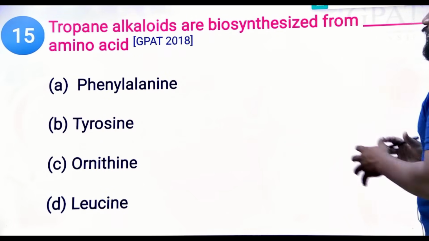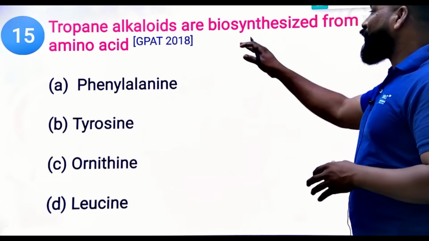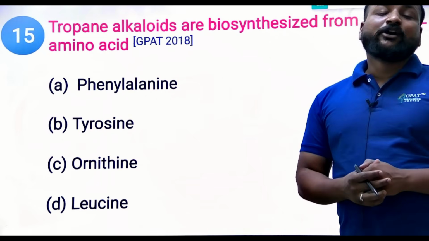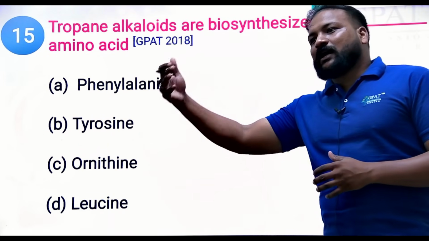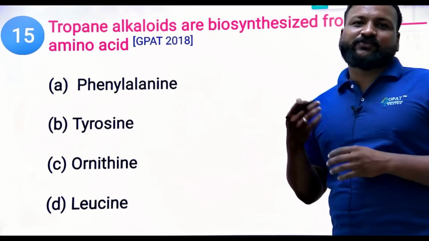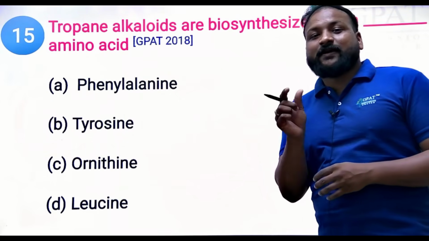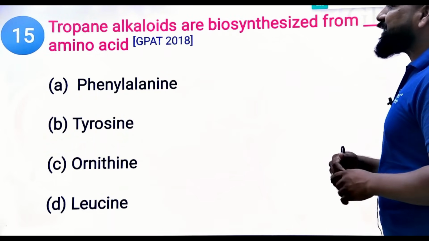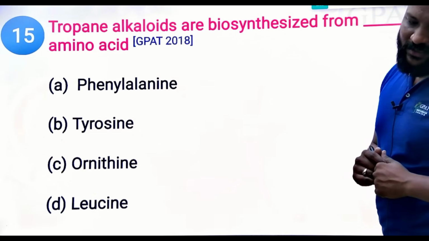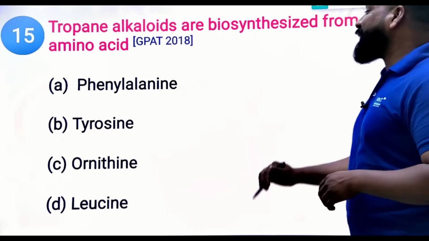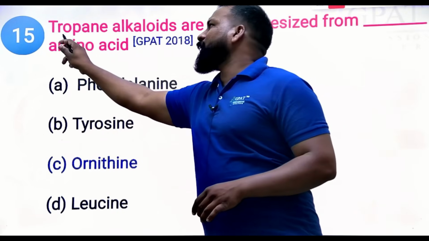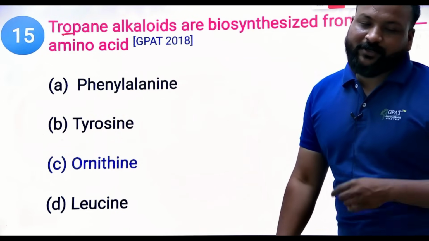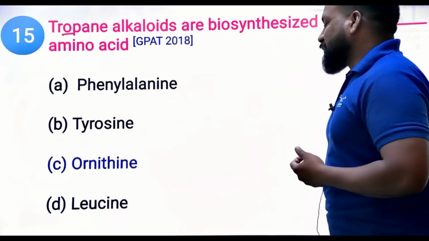Next, tropane alkaloids are biosynthesized from which of the following amino acids? I think in the previous Mahamarathon sessions we have discussed this question, and I gave a hint. GPAT 2018 question. Phenylalanine, tyrosine, ornithine, and leucine. Undoubtedly it is ornithine. Tropane alkaloids have the O, try to remember like that. Ornithine.